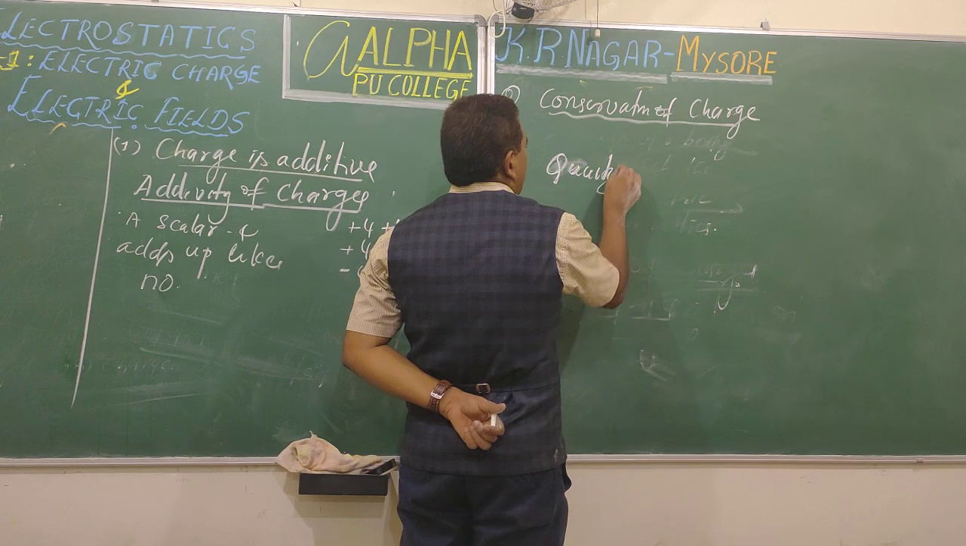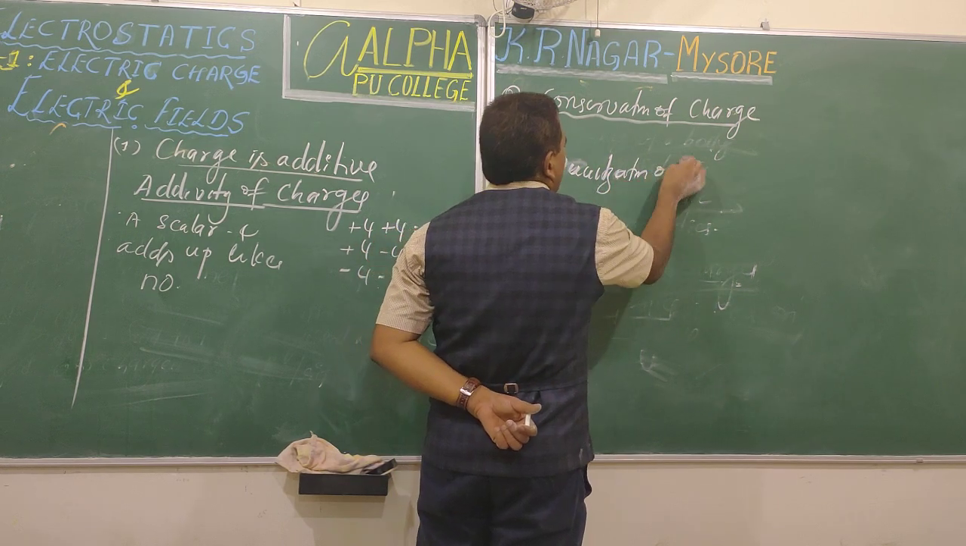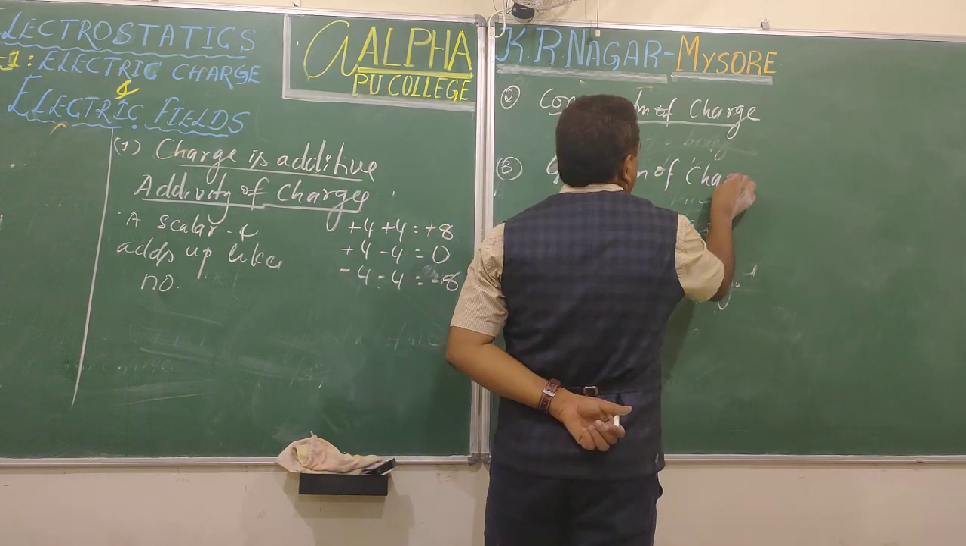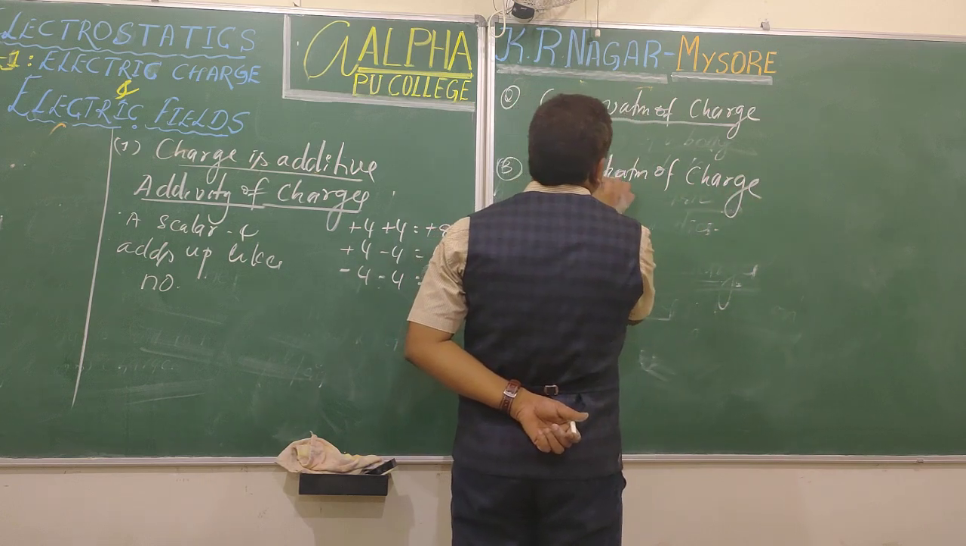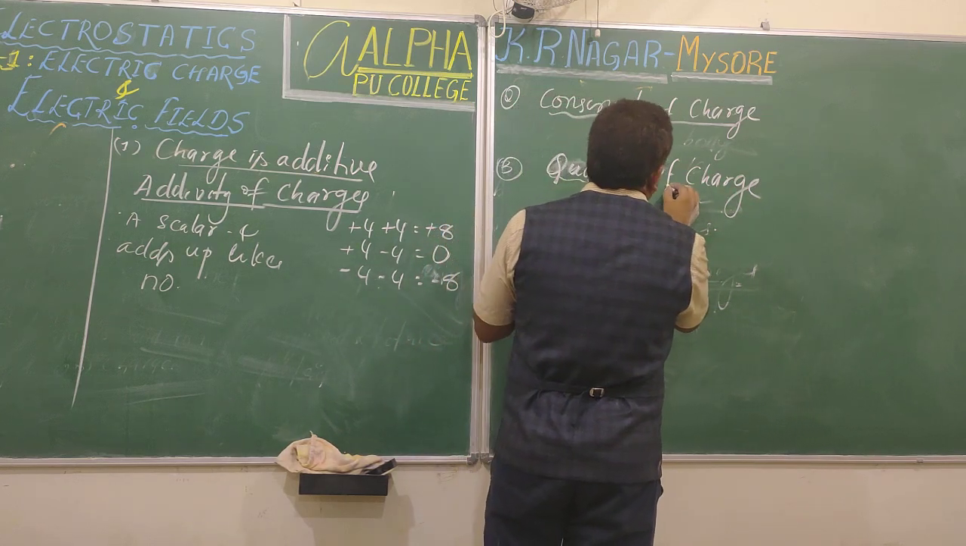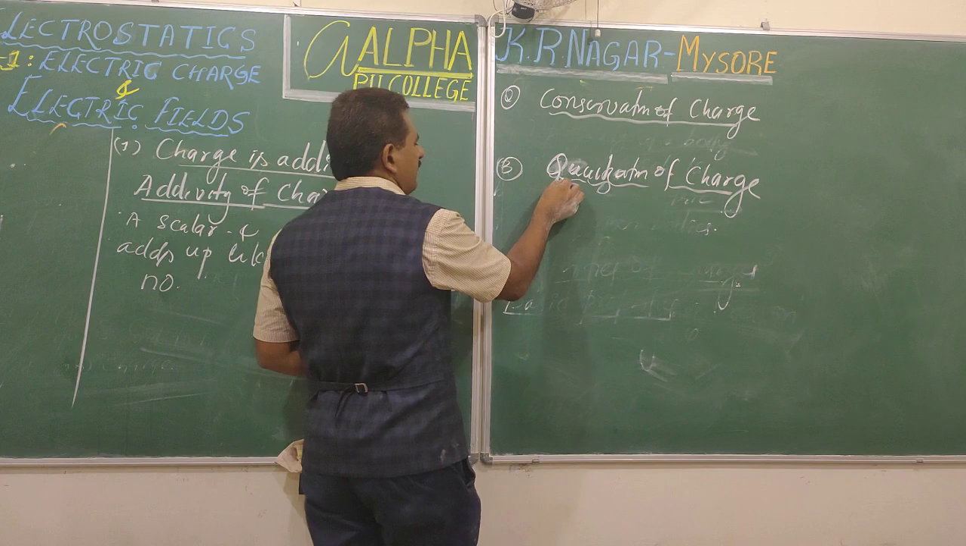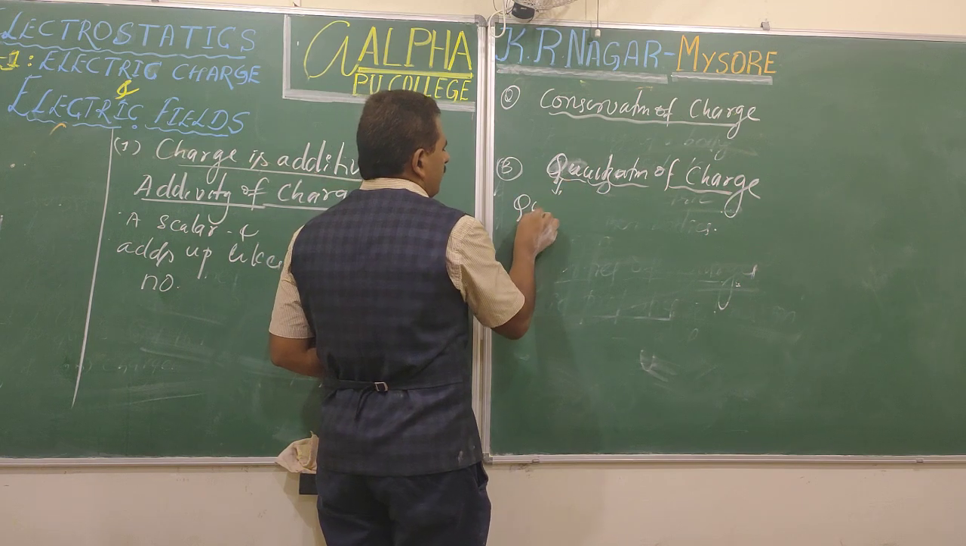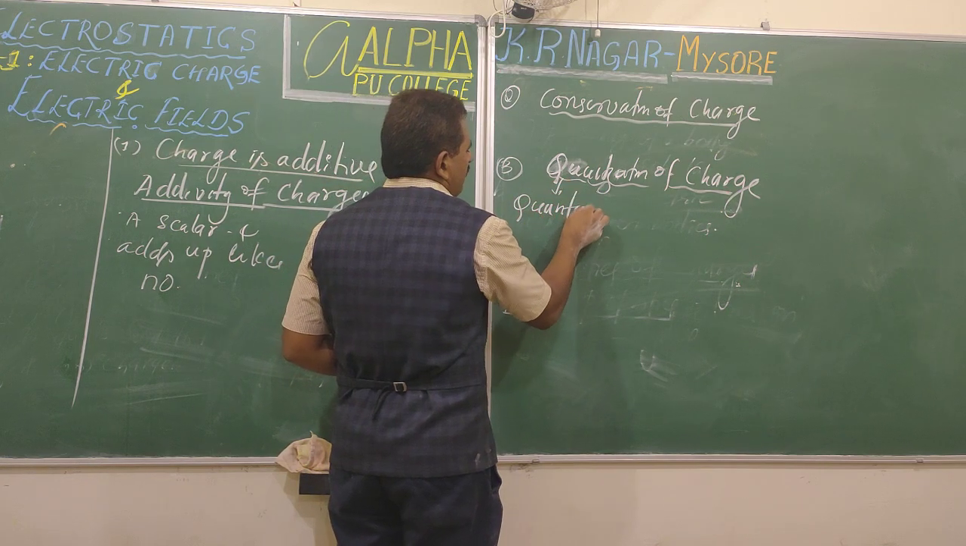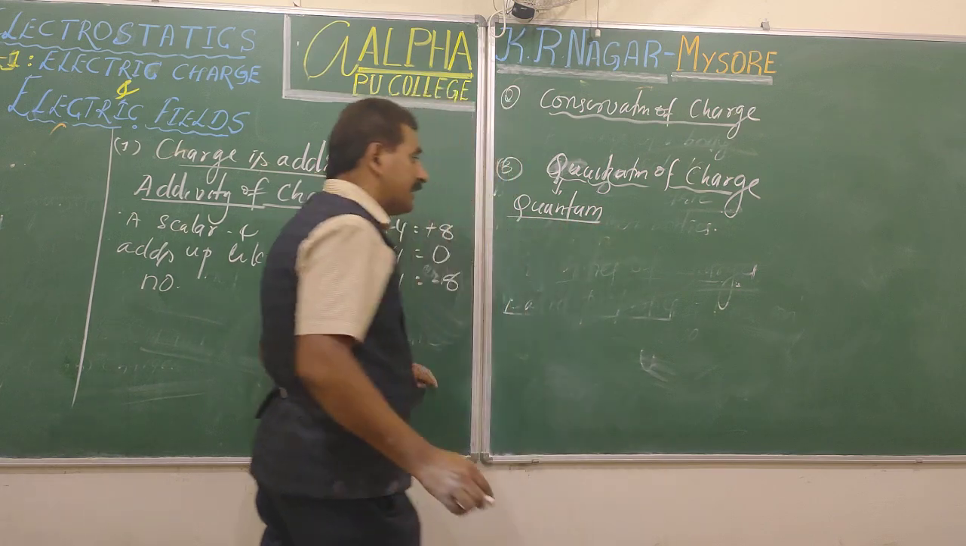Quantization. What is quantization? Quantization of electric charge. Charge is quantized. What do you mean by quantization? This word quantum is a German language word which means magnitude.